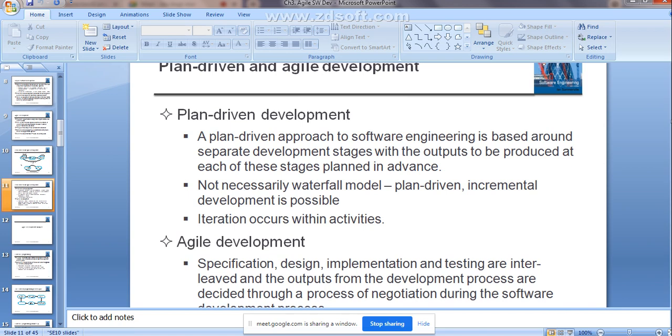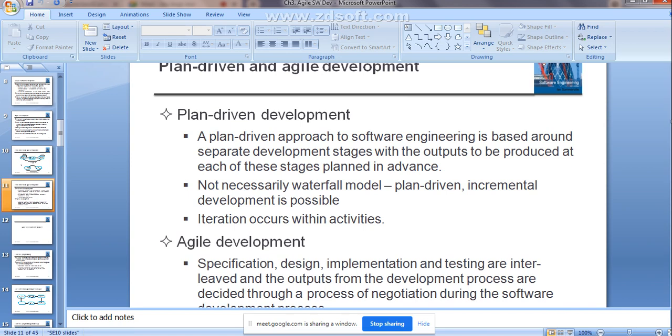But the customer tells me, I don't want the software to be developed using C language, I want to develop it using Java language. You are in the implementation phase. At that time, you can make a change within that particular stage itself. It is possible. You are just changing the programming language here.